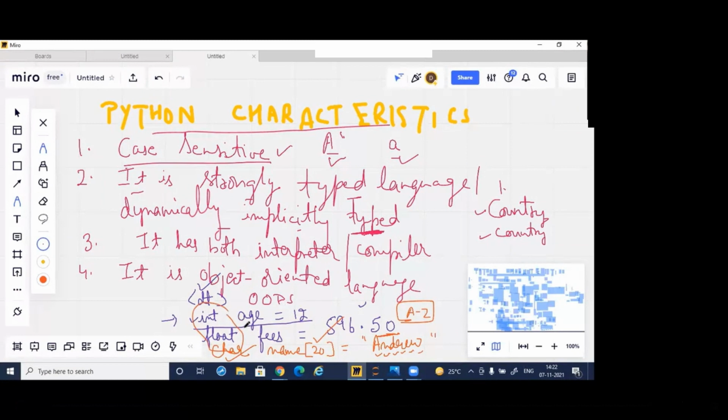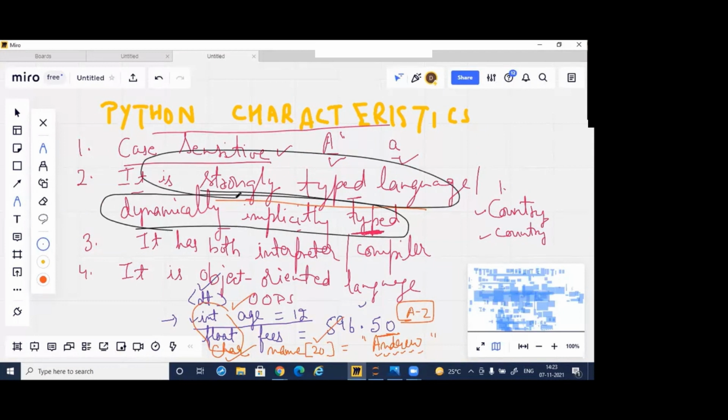So these are the data types I have to follow: integer, float, character, boolean, and others. I have to follow these data types whenever I'm writing in other languages like C, C++, Java. In those days, we had to write it. But now in Python, you have never seen this. Nowhere are we writing all these things, because Python is a very speedy language. It is a strongly typed language, inbuilt dynamically, implicitly typed.